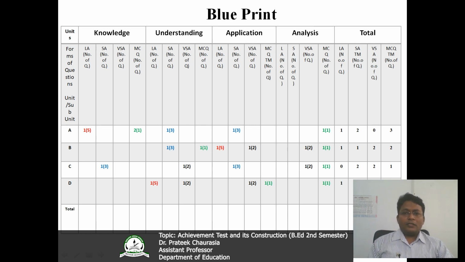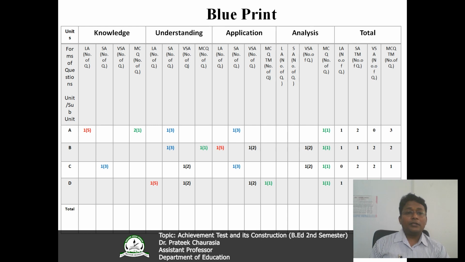This is a similar kind of division in every level: understanding, application and analysis. Now you can see here how I have taken the questions. It is the long answer question, one long answer question from unit A at the knowledge level of 5 marks, and 2 MCQ type questions of 1 mark from the knowledge level. Similarly, moving further, we can see that at the understanding level from unit A, I have taken 1 short answer question of 3 marks, and from the application level 1 short question of 3 marks, and at the analysis level I have taken 1 multiple choice question of 1 mark.